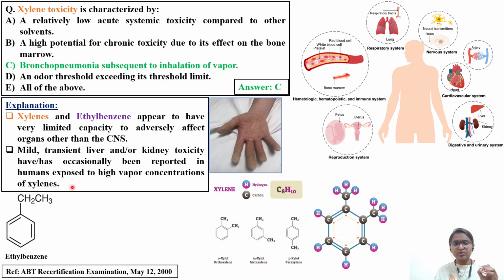If you look into ethyl benzene, this is a typical benzene structure, and you have C2H5, that is CH2CH3, attached here, whereas in the case of xylene, it exists in three isomer forms, that is ortho, meta, and para. Benzene with a CH3 is toluene. If the methyl group is on the ortho position, it is orthoxylene. If it is on the meta position, it is metaxylene. If it is in the para position, it is paraxylene. These are the three things you have to remember.